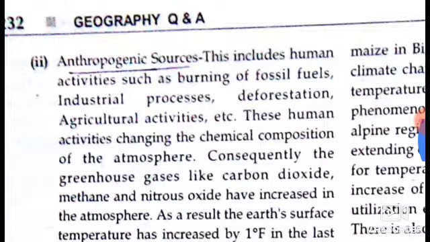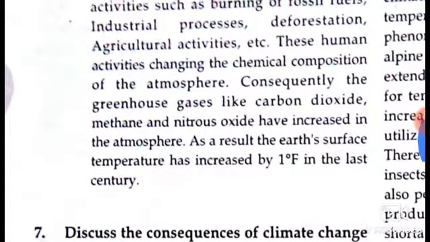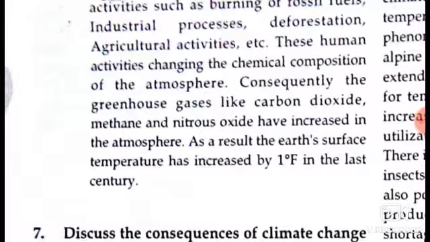Anthropogenic sources. These include human activities such as the burning of fossil fuel, industrial processes, deforestation, agricultural activities, etc. These human activities are changing the chemical composition of the atmosphere. Consequently, greenhouse gases like carbon dioxide, methane, and nitrous oxide have increased in the atmosphere. As a result, the Earth's surface temperature has increased by 1 degree Fahrenheit in the last century.